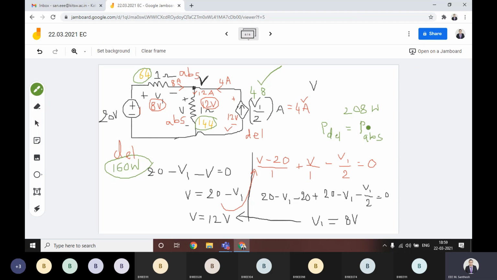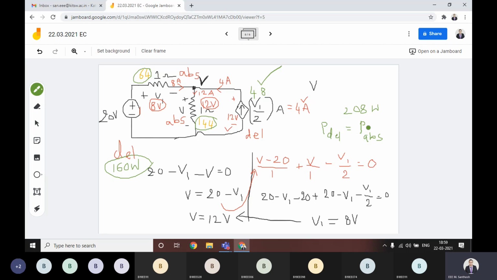Tell me. In the loop one, if we apply the mesh analysis, the current will be different, no sir? The current delivered by this 20 volts voltage source. Why it is different? Current flowing through this 1 ohm will be 8 amperes, and current flowing through this another 1 ohm resistor is 12 amperes. We got, no sir? Then if we apply mesh analysis, 8 plus 12 is equals,